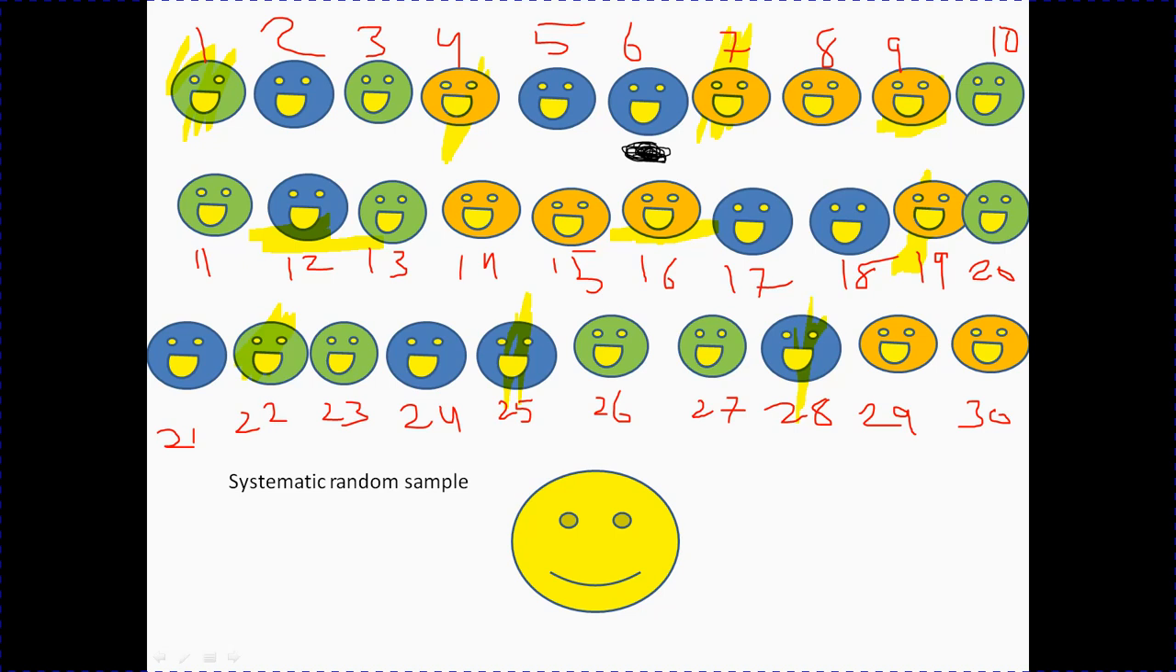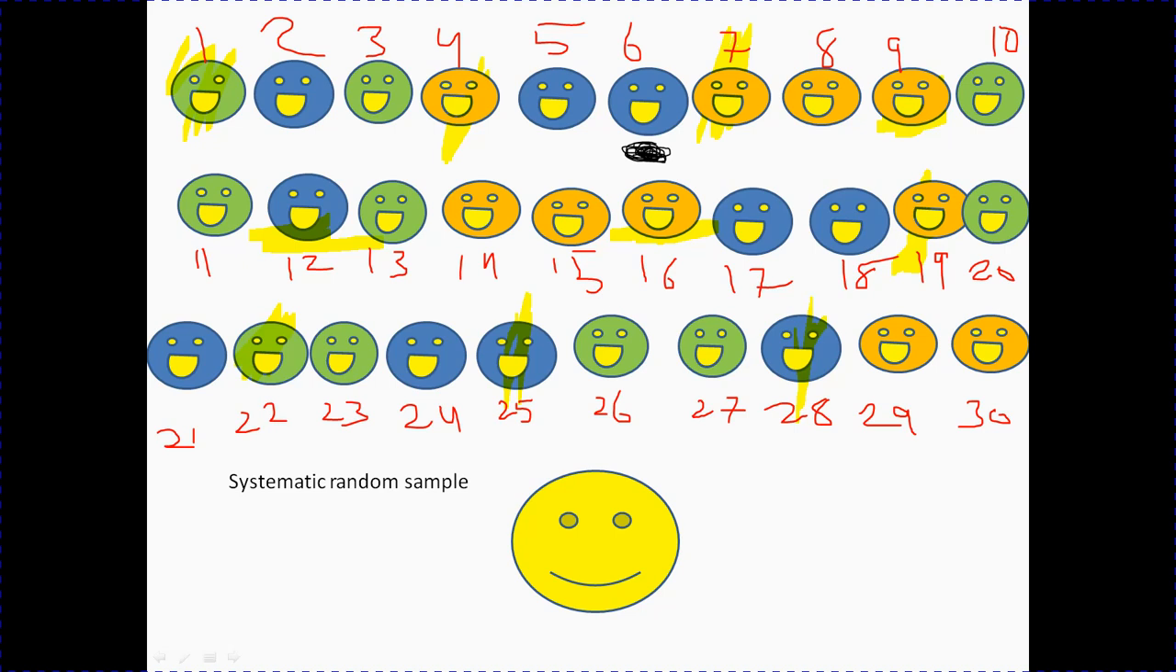So as you see, this is systematic random sample. We just give order, meaning members of the population will be put in some order, selecting the starting point, and then every nth member is selected to be in the sample.